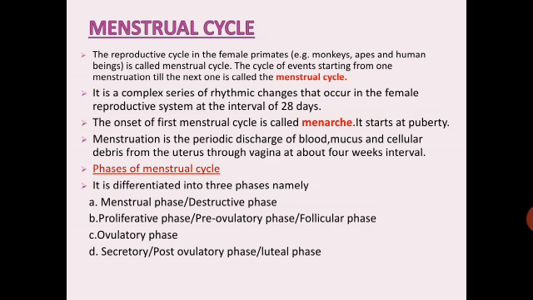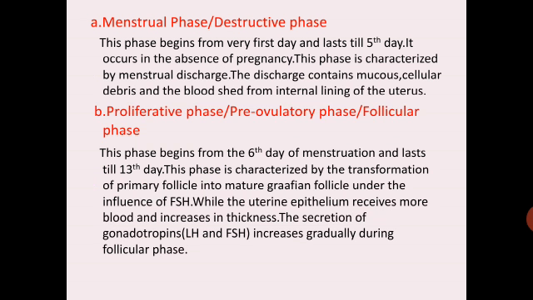There are different phases involved in the menstrual cycle. The first one is menstrual phase or destructive phase. The second is proliferative phase or pre-ovulatory phase, or it is also called as a follicular phase. The third is ovulatory phase, and the last one is secretory or post-ovulatory or luteal phase. So these are the phases of menstrual cycle. Let us study one by one.